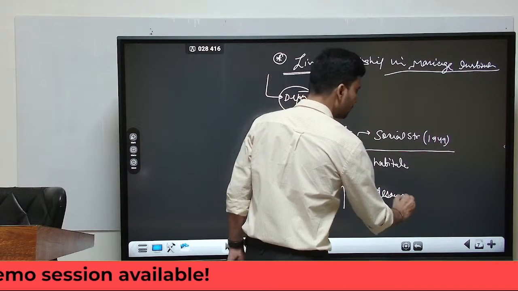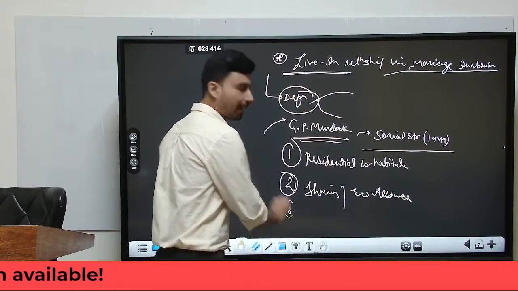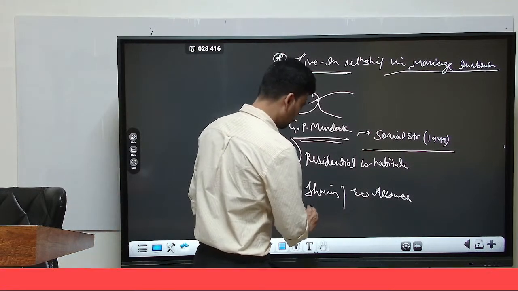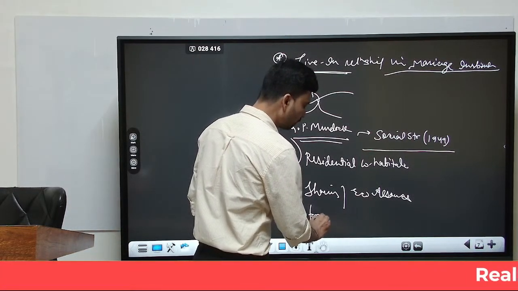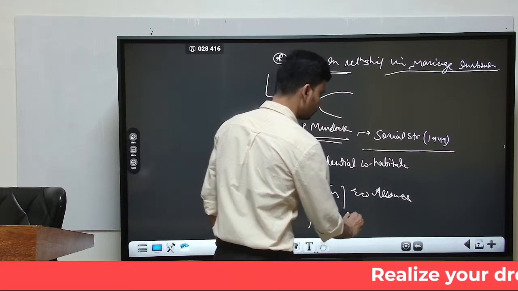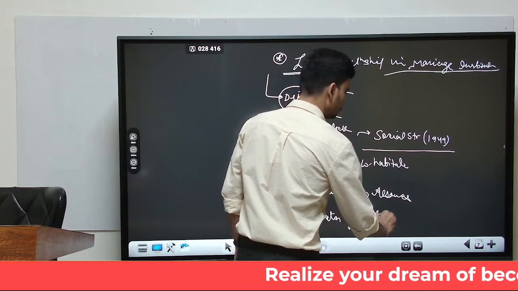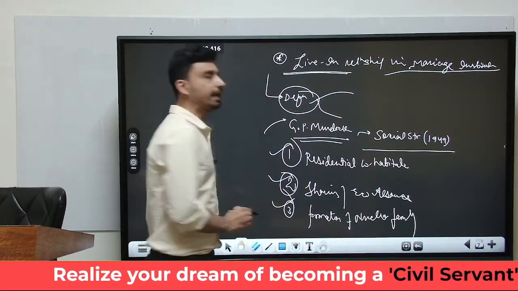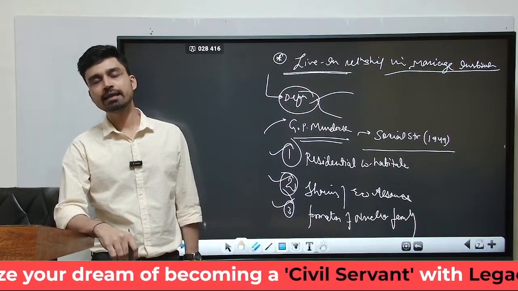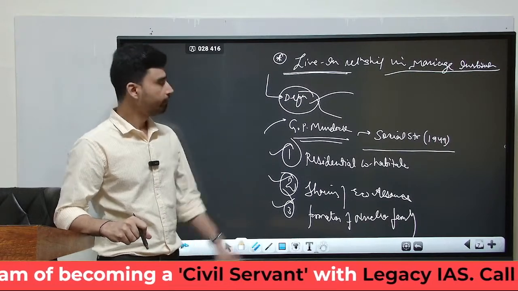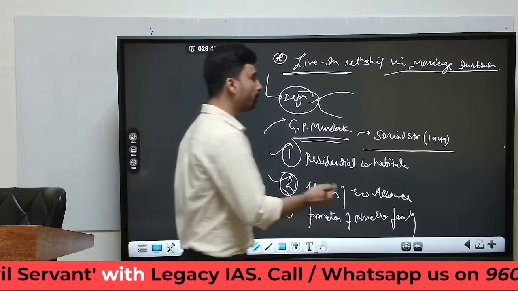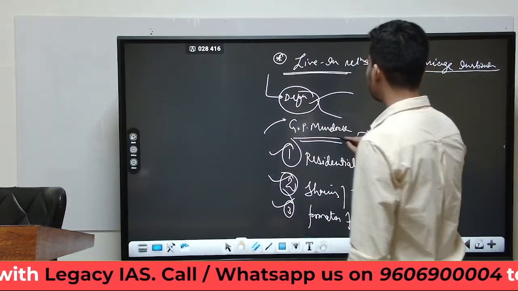And the third point which he highlighted was that there is a formation of a nuclear family. So if these 3 ingredients are present within the relationship between 2 spouses, then it can be considered as a marriage.